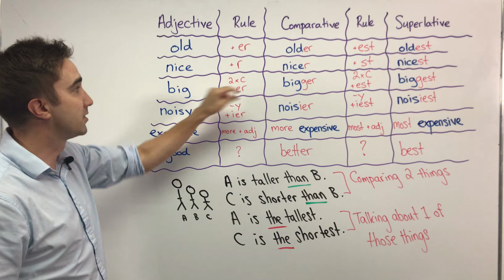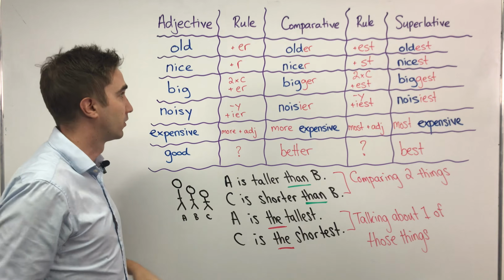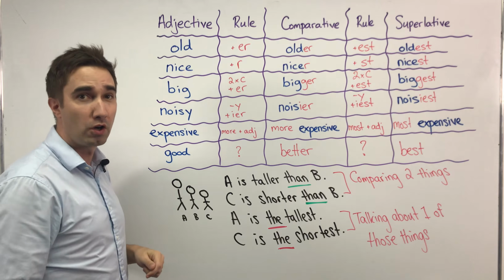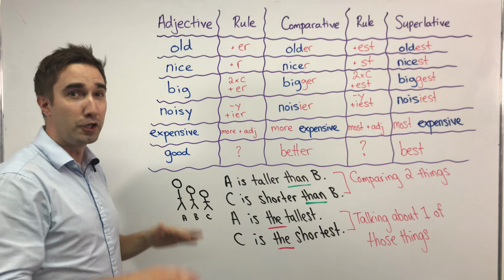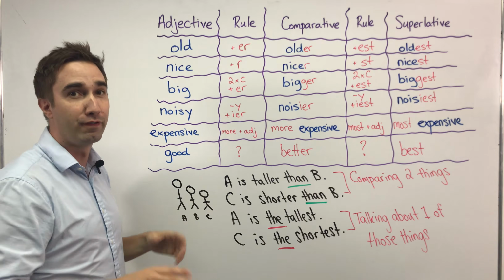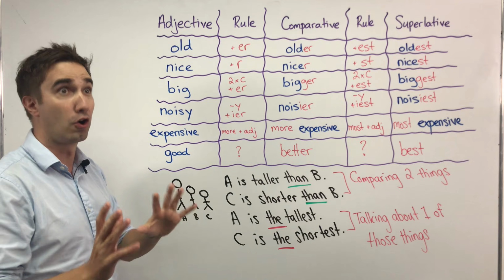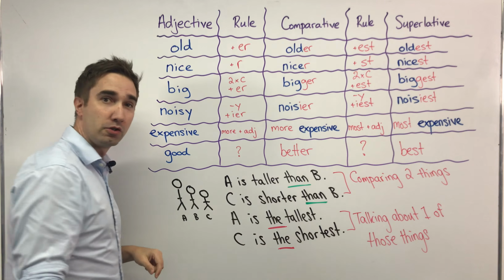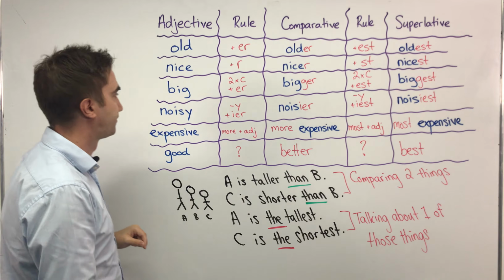So 2 times the consonant, the C there stands for consonant, plus ER. If you don't know what a consonant is, it's basically not A, E, I, O, U. A, E, I, O, U are vowels, and consonants are all the other letters. So we have big, we have bigger. Make sure we have the double G there.